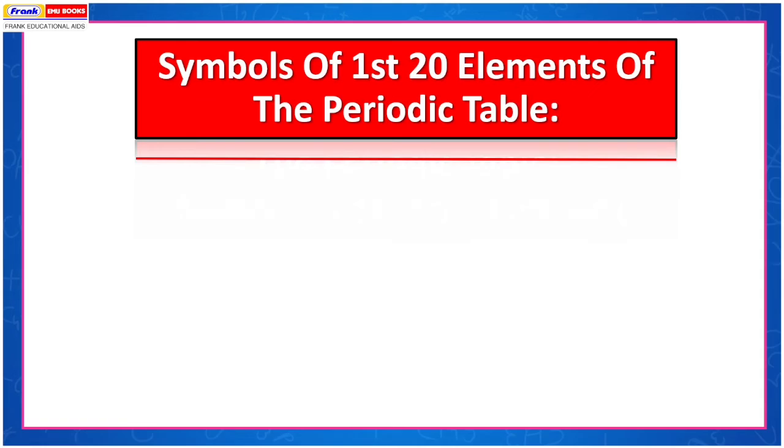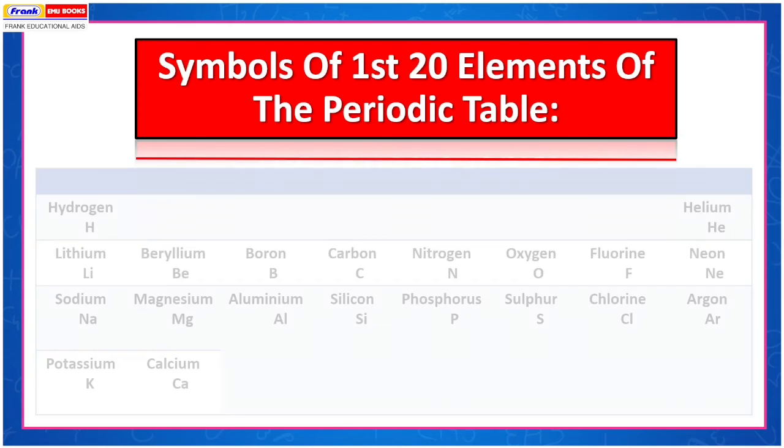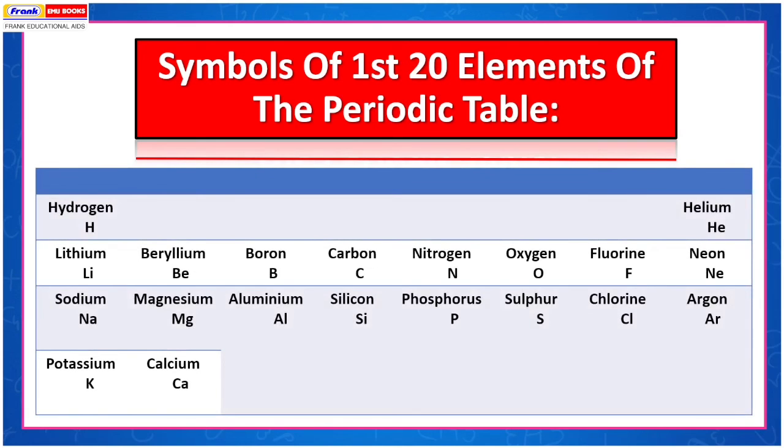First 20 elements of the periodic table. Hydrogen, helium, lithium, beryllium, boron, carbon, nitrogen, oxygen, fluorine, neon. Sodium, magnesium, aluminium, silicon, phosphorus, sulfur, chlorine, argon, potassium, and calcium.